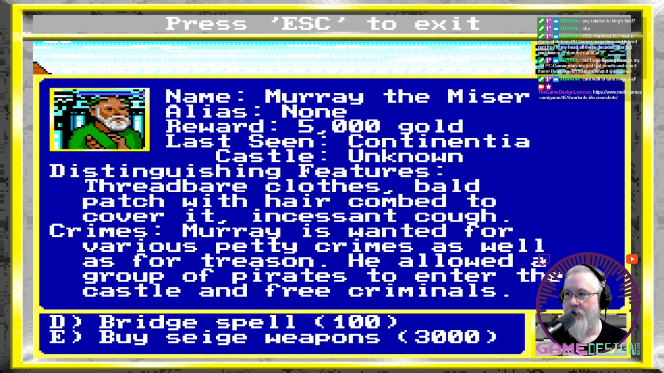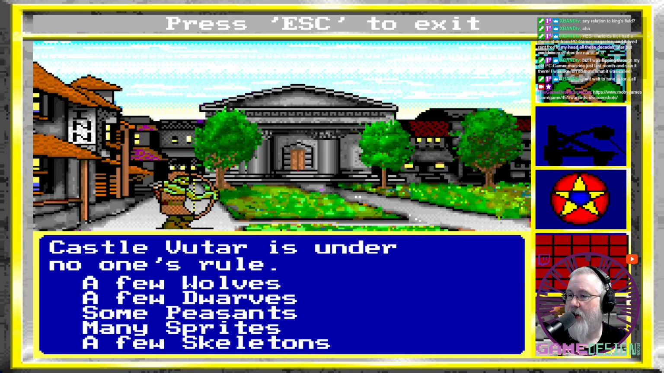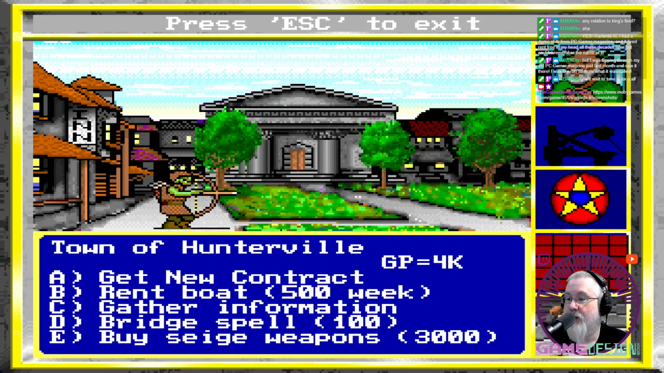I think we're on Continentia right now. Castle unknown, distinguishing features, threadbare clothes, bald patch with hair combed to cover it, incessant cough. Crimes, Murray is wanted for various petty crimes as well as for treason. He allowed a group of pirates to enter the castle and free criminals. So we can rent a boat, we can gather information. Castle Vutar is under no one's rule. It has a few wolves, a few dwarves, some peasants, some sprites, and a few skeletons. So that one right there sounds really easy to capture, right?